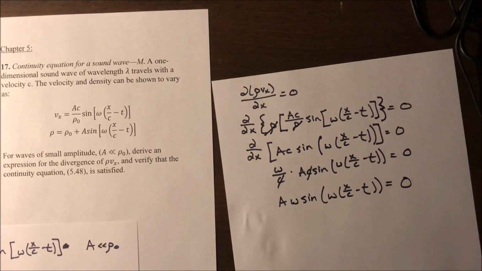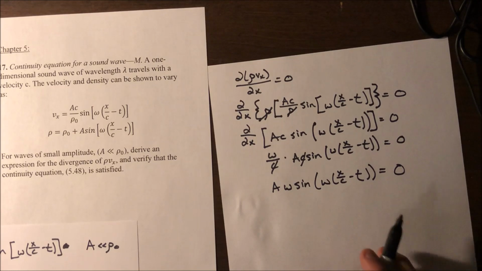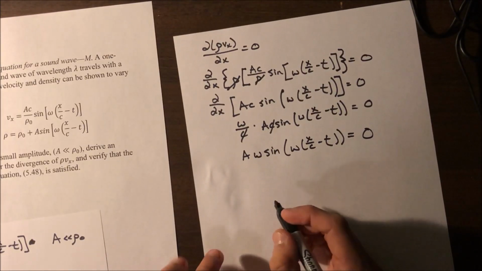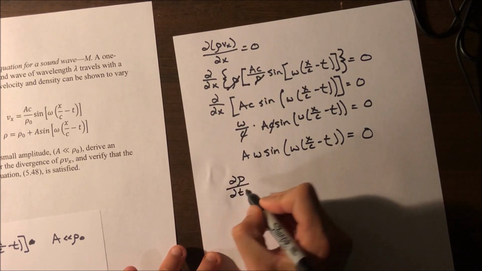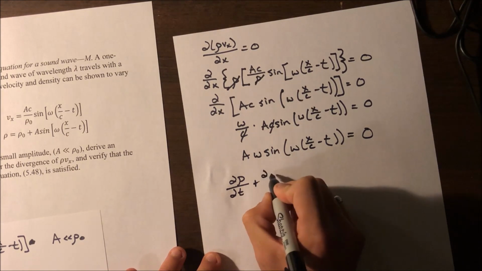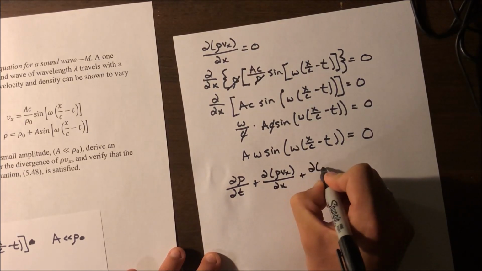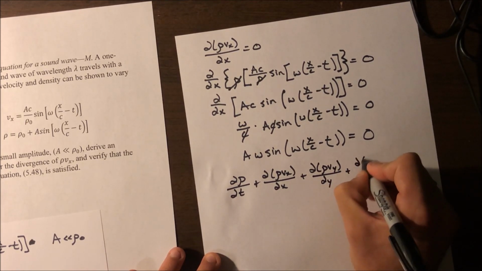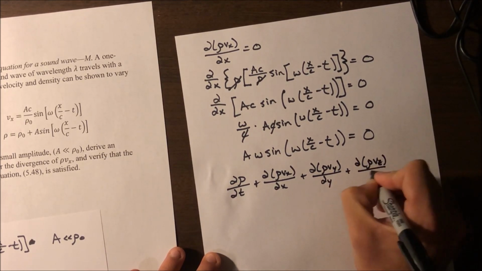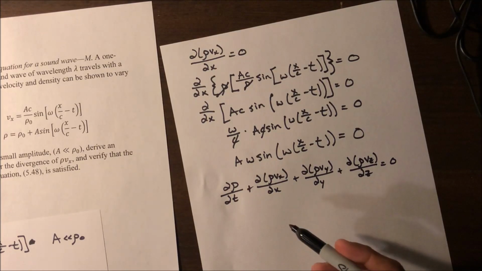All right. Now that we have derived the expression for the divergence of rho vx, let's go ahead and verify the continuity equation. For starters, let's write down the continuity equation, which is partial rho over partial t plus partial of rho vx over partial x plus partial of rho vy over partial y plus partial of rho vz over partial z equals 0.